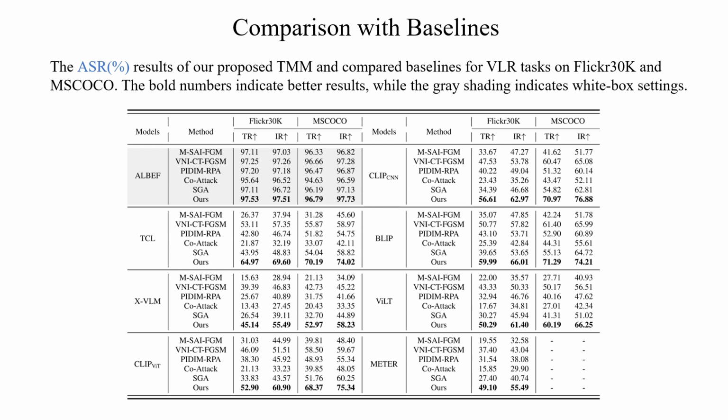Here we present the results of our proposed TMM, where adversarial examples generated on the ALBEF model are more effectively transferable to other black box VLP models compared to baselines, with an average increase in attack success rate of 47%. Due to time constraints, please refer to our paper for a detailed analysis of the experimental results.